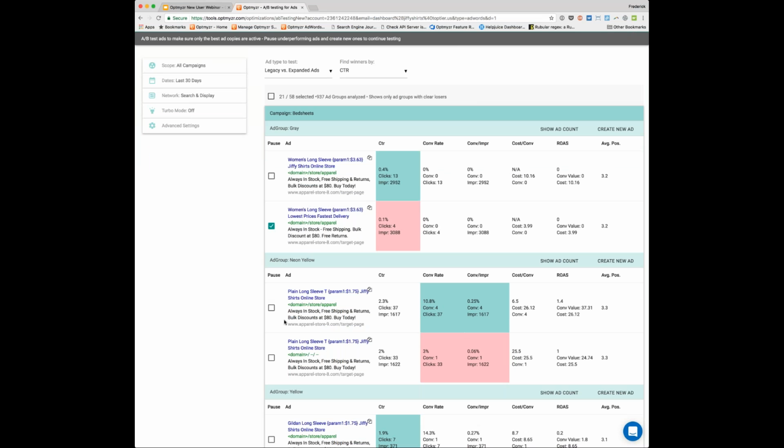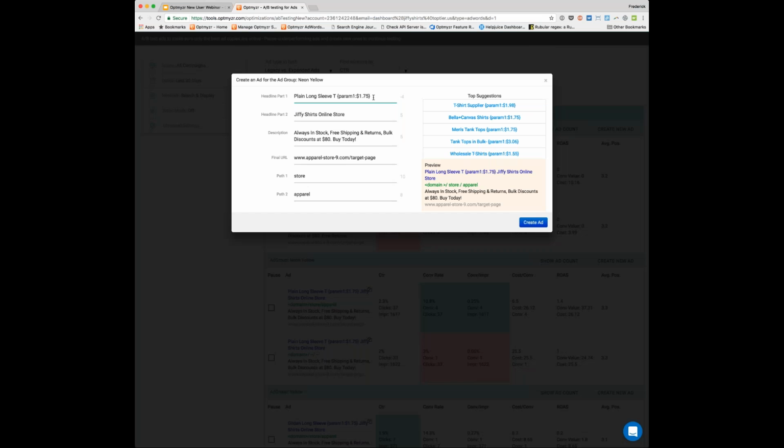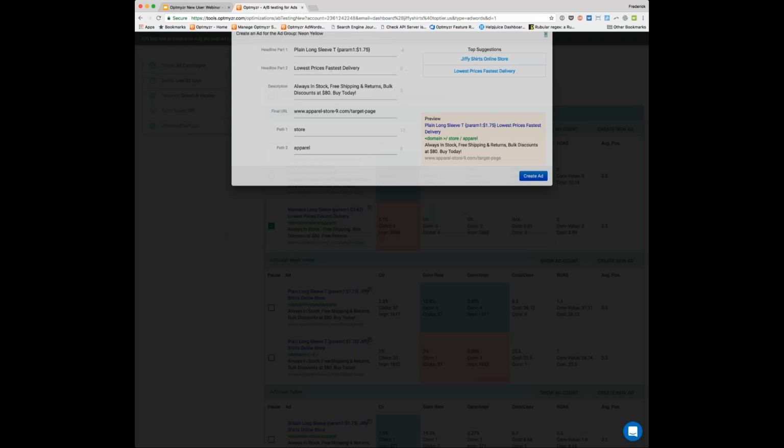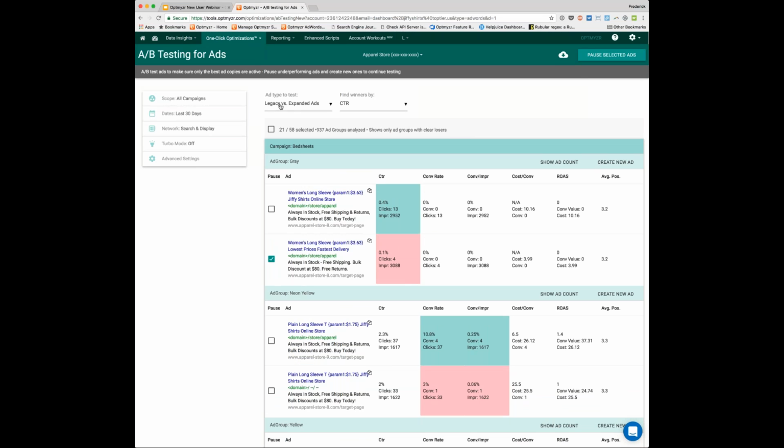So now what I can go and do based on this is duplicate the winning ad and maybe make some new ad text variations. What it does is it shows you the best performing elements on the right hand side, and it makes it really easy to put these in. So I could take this piece of ad text and very easily create a new ad text variation. And then this is a one-click optimization, because based on finding the CTR losers between legacy and expanded ads, I can literally click one button and it's going to remove all of the losers.